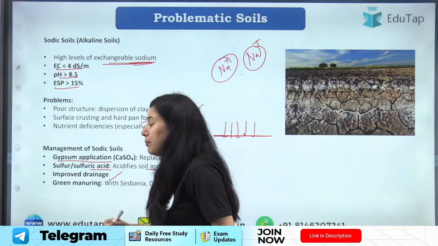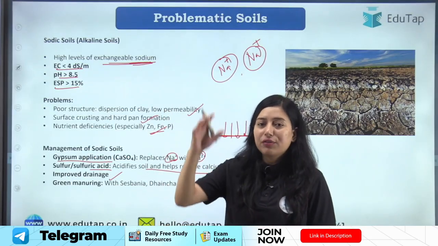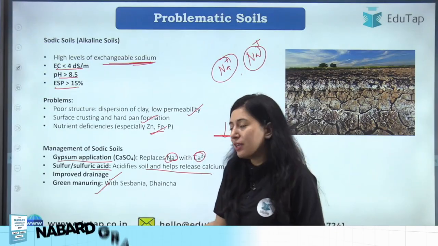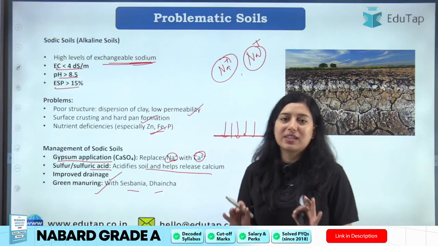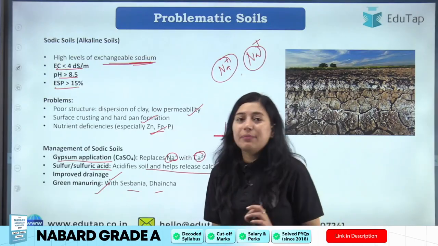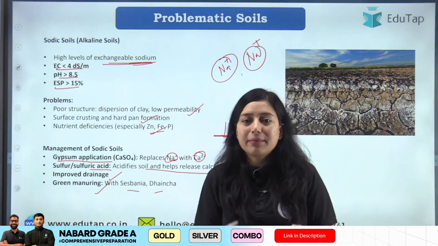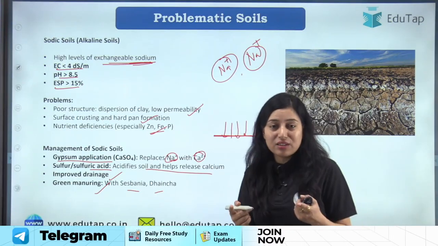We can improve drainage. It will improve drainage. What will happen? Excess sodium will leach off with the water, right. Then we can use green manure like sesbania and dhaincha. Sesbania, dhaincha are two types of crops which are used as green manure crops. When green manure is added, it will add organic matter, and when this organic matter is decomposed, it will improve soil structure first of all.